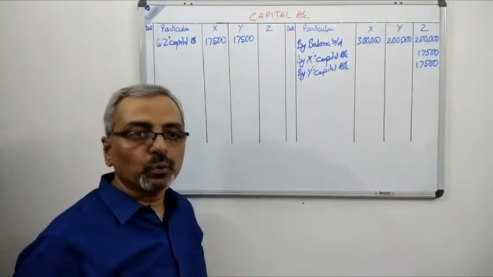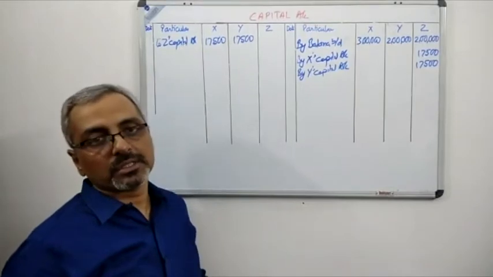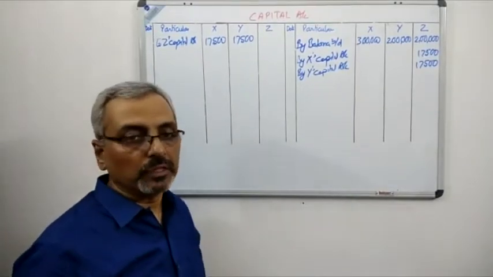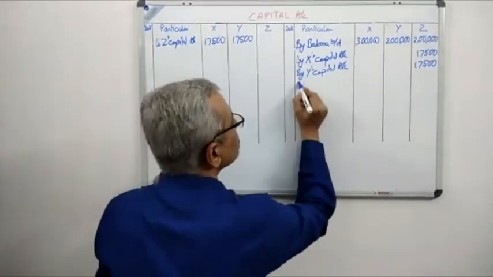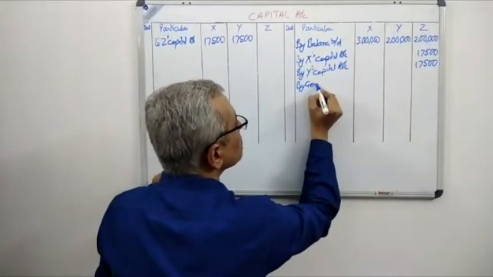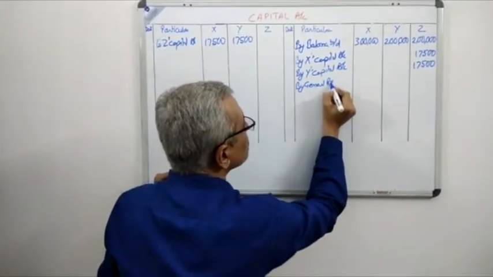After that, there are two internal entries. The first one is the general reserve and the second one is the goodwill. So we'll do the entry for general reserve by general reserve.